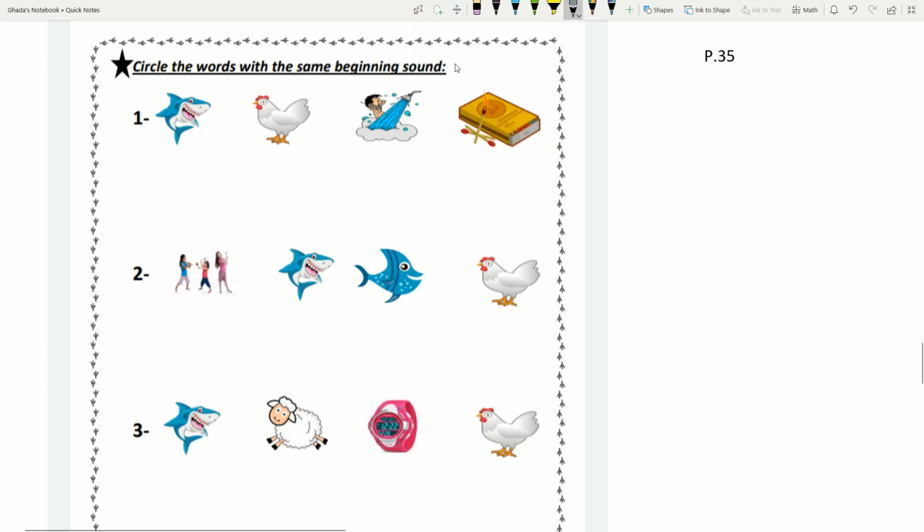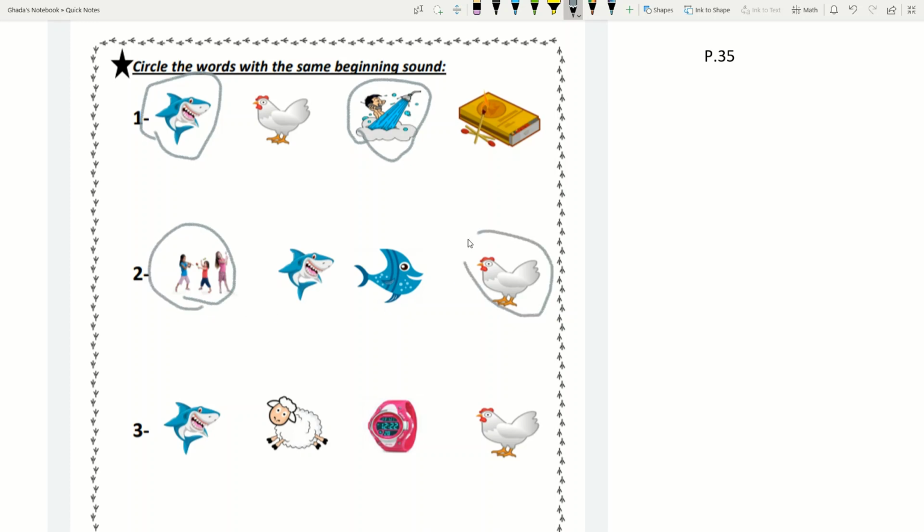Let me do the first one with you. Shark, chicken, shower, match. So we will circle shark and shower because they have the same beginning sound, sh. Okay, now pause the video and complete the exercise and then come back to check your answers. Okay, number 2. Children, shark, fish, chicken. It's obvious that children and chicken have the same beginning sound.